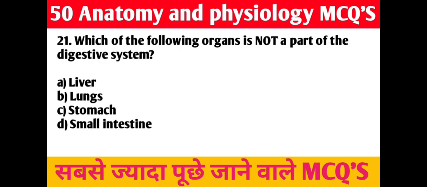21st question. Which of the following organs is not part of the digestive system? A. Liver, B. Lungs, C. Stomach, D. Small intestine. Right answer is B. Lungs.